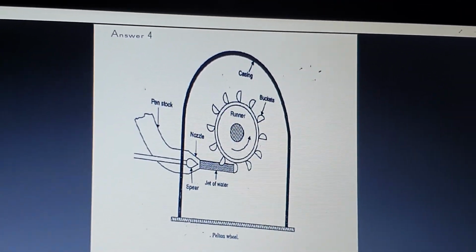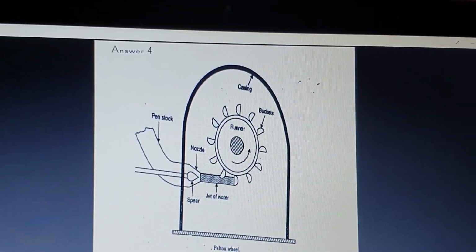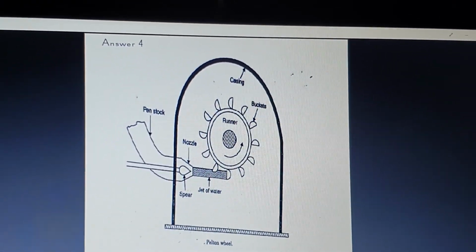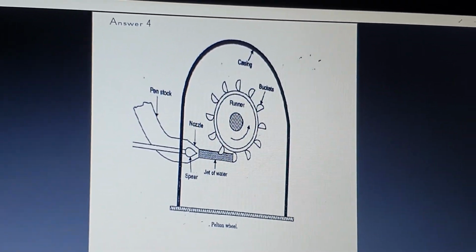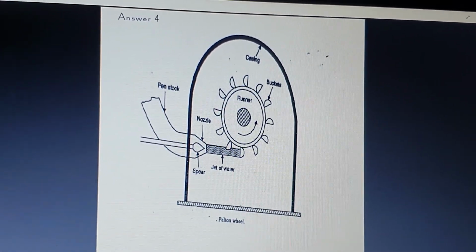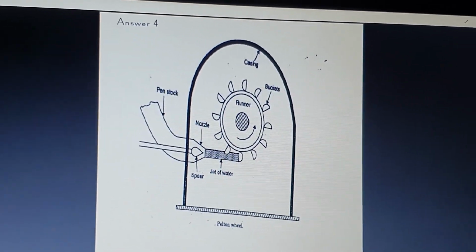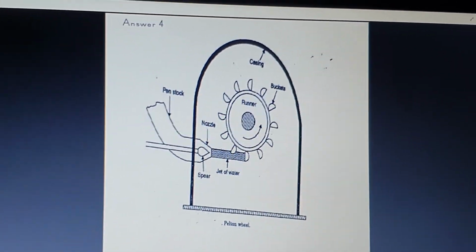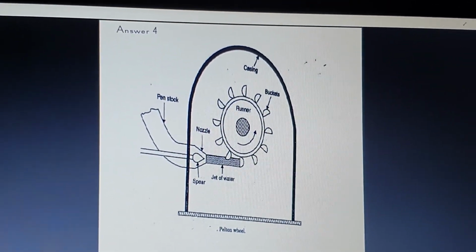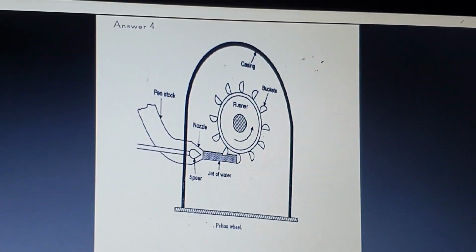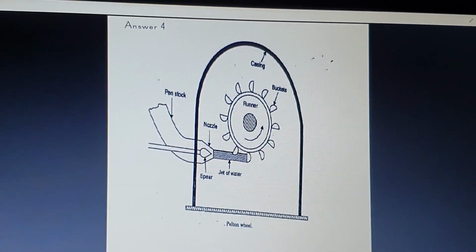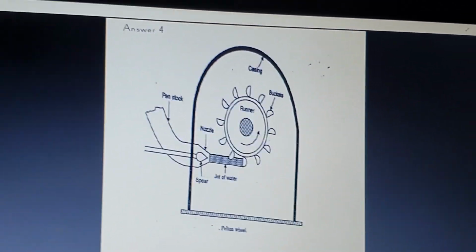whenever we are going to pass the water or the energy into the turbine. Whenever it is going to rotate, it will be splitting off its energy outside. So in order to protect that energy, we provide the casing. The next one is a nozzle, which allows the steam or water to pass onto the turbine surface. Then the next one is a runner.